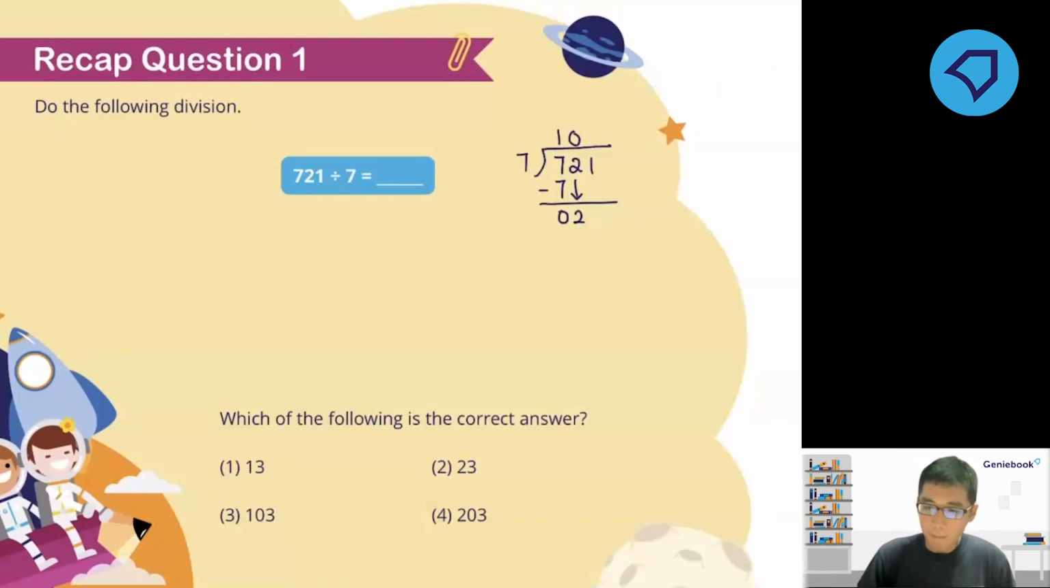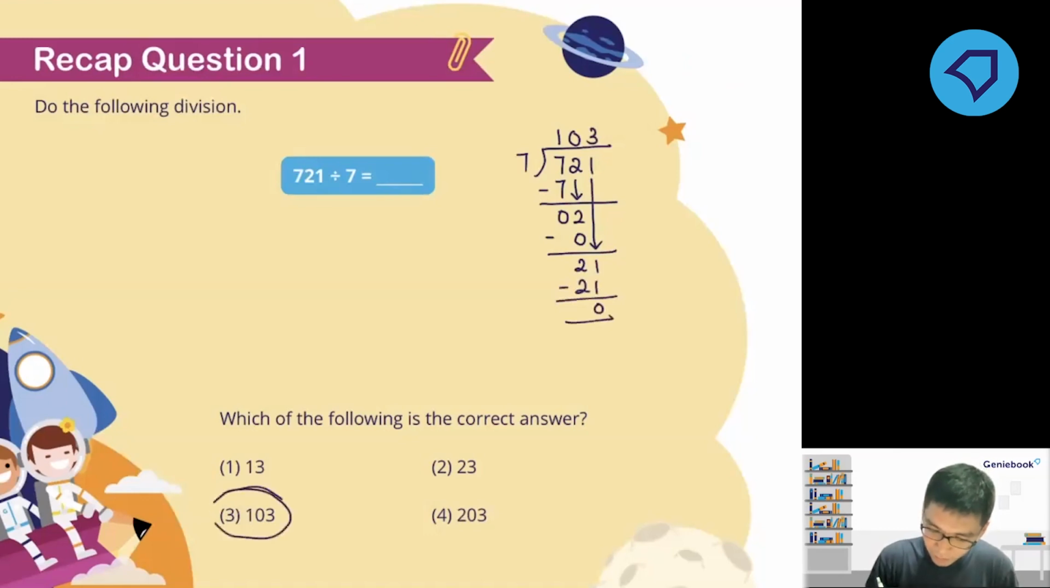Next thing, multiply. 0 multiplied by 7 is 0. Then subtract, we get 2. Now bring down the last digit 1. So here, 21 divided by 7. Yes, we can do that because it's in your multiplication table of 7. 7 times 3 is 21. Subtract, we have 0. So the answer is number 3.